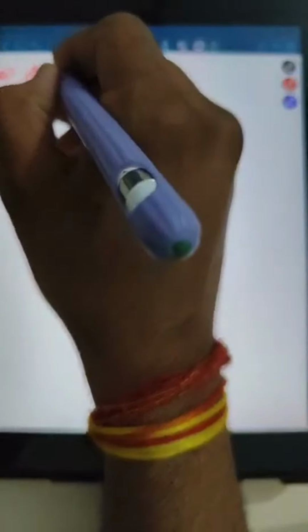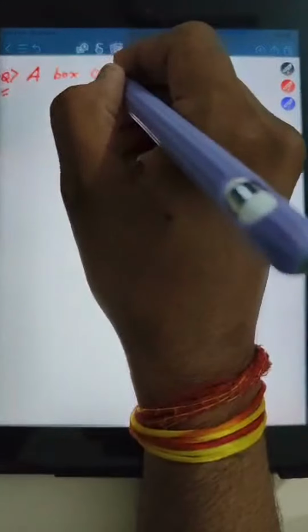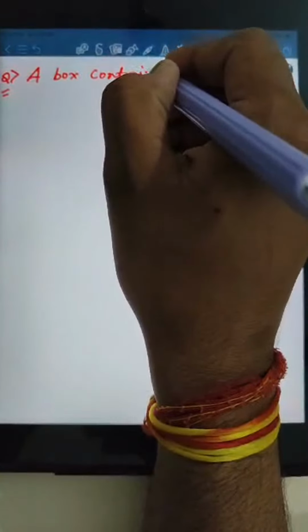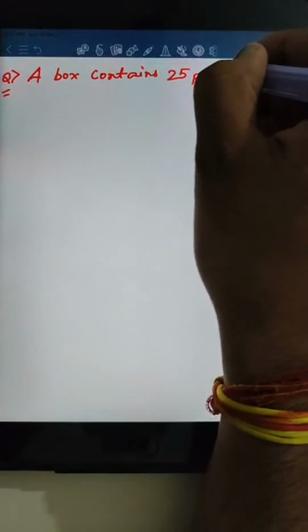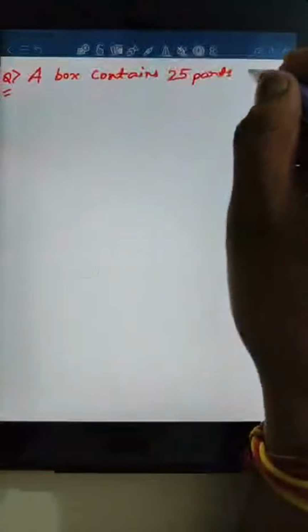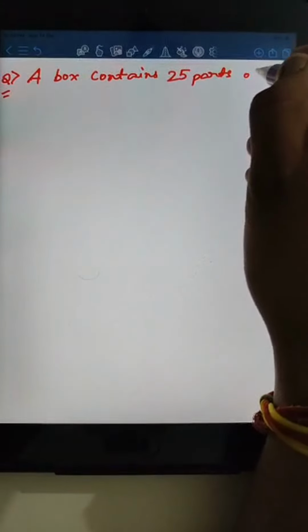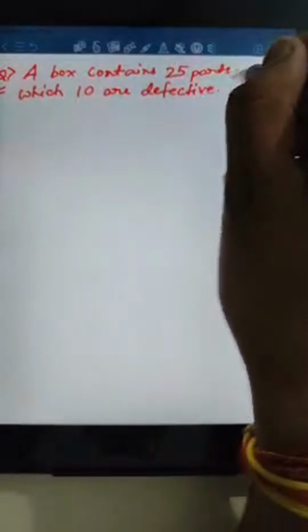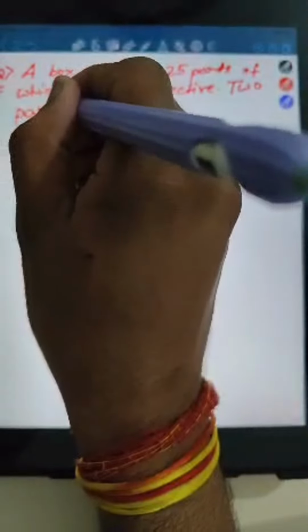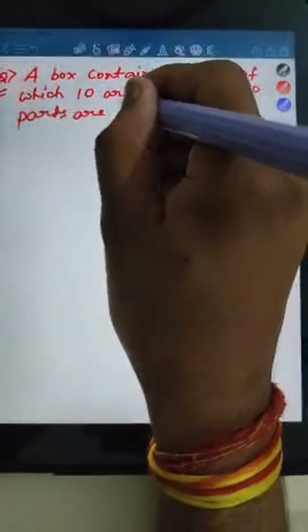So a box contains 25 parts, of which 10 are defective, right? And then two parts are being taken.